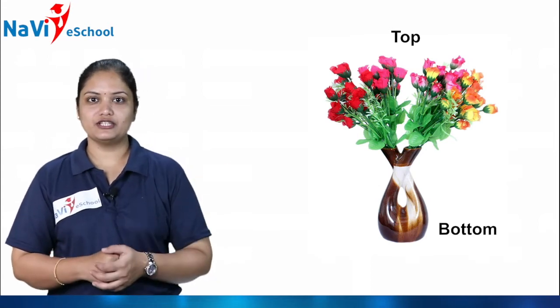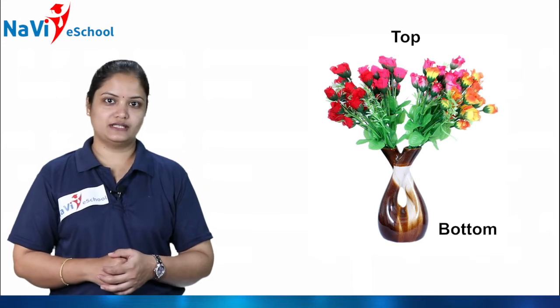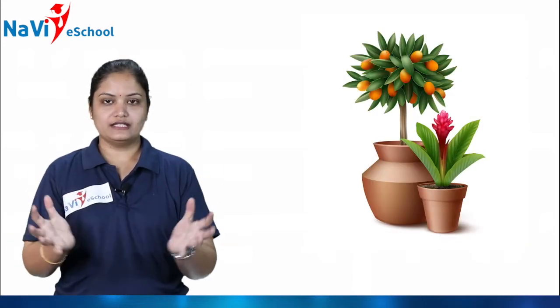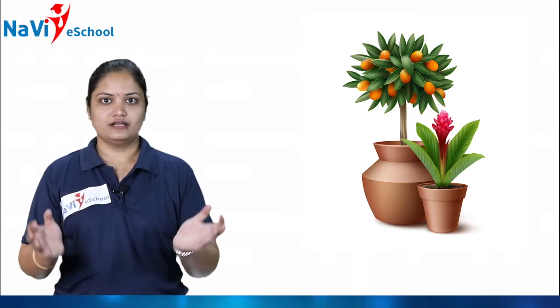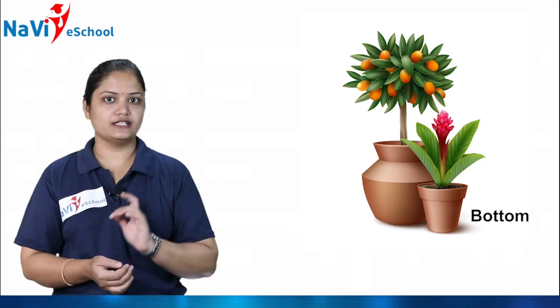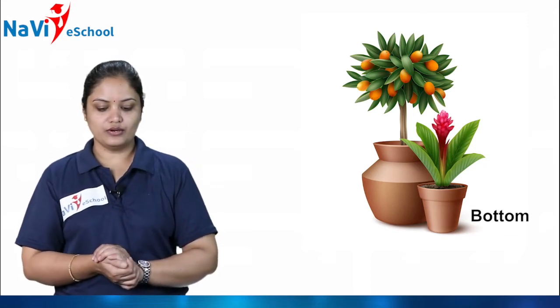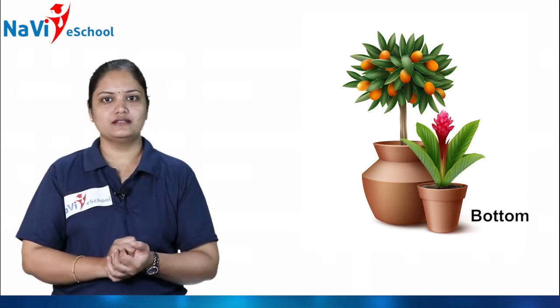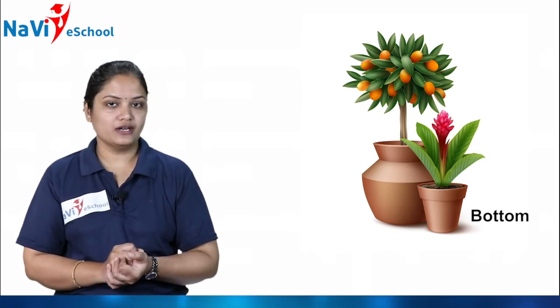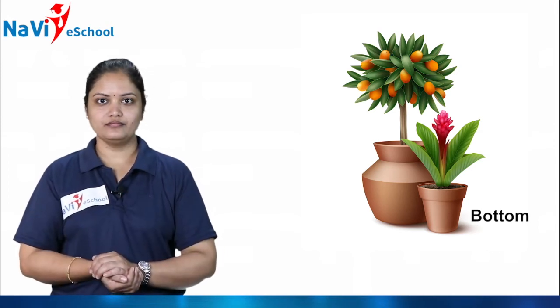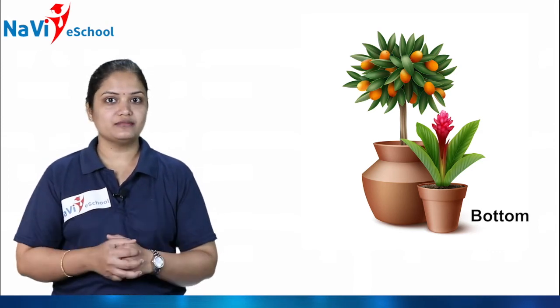So here in this picture I am showing you two pots. Okay, see clearly, there is a big pot and ಅದರ ಮೇಲೆ ಇನ್ನೊಂದು ಏನಿದೆ, ಚಿಕ್ಕ pot ಇದೆ ಅಲ್ವಾ? You can see it clearly on the screen. So here what you have to do, you have to put a right mark on which pot? The pot which is in the bottom. So which pot will come, dear?